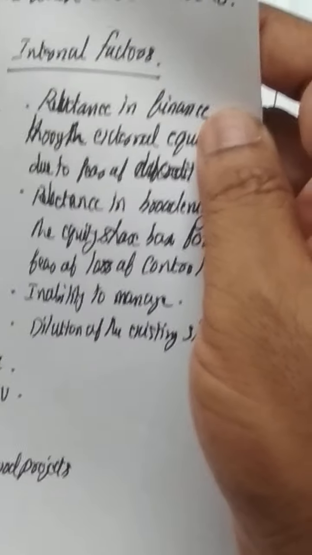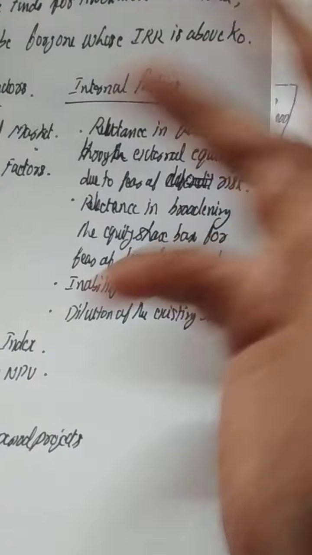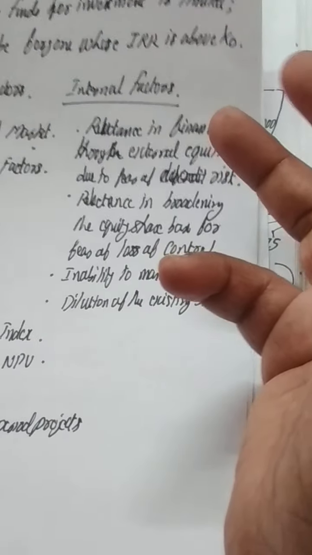Some people may think that investing in various avenues where they are not expert, they may not go for investing because they know well that they are not expert in that field. There will be inability to manage. That is another internal factor. So various internal and external factors are there when a company goes for investing. Even though they have funds and investment opportunities are abundant, they will not invest because of these external and internal factors. So what will the company do?